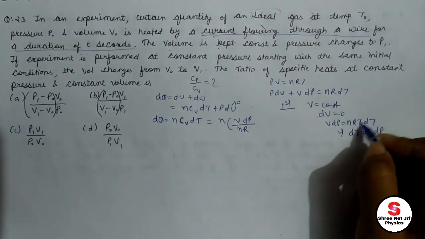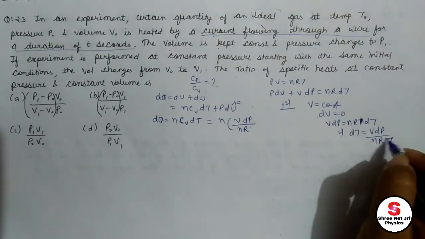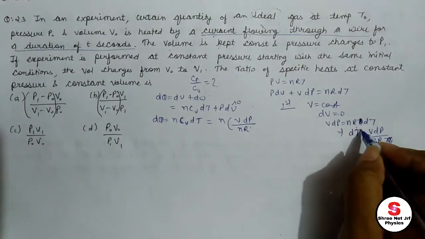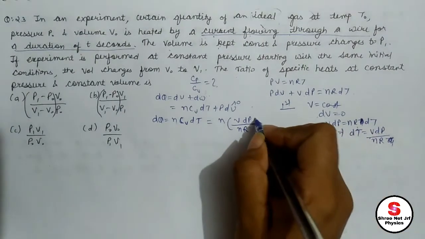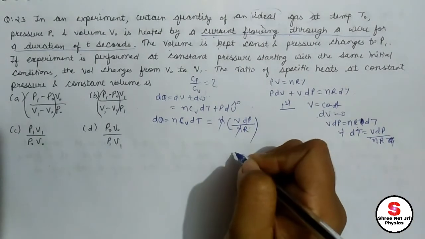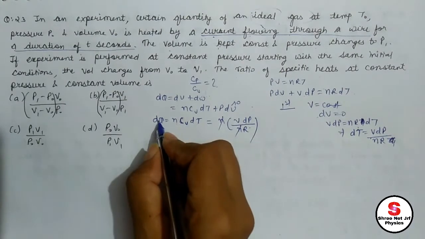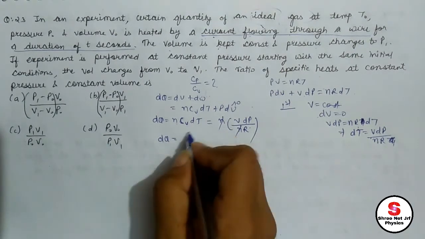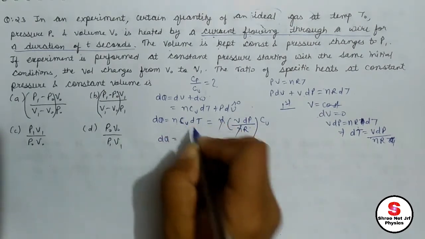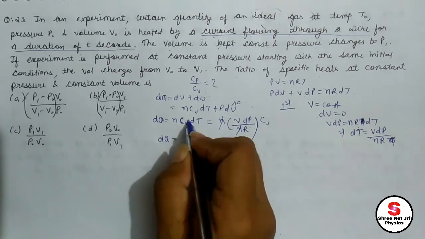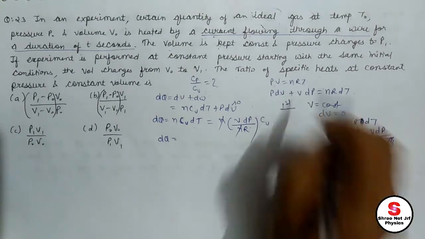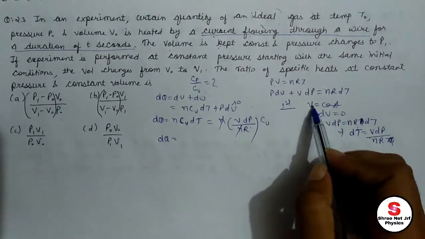Sorry, I differentiated T, so T will not remain, obviously. Just use it from here. So dT equals VdP divided by nR. Substitute here, and n cancels out. So dQ is equal to what here? dQ equals nCv dT, n is as such, Cv is as such. We just substitute the value of dT using our ideal gas equation and applying the condition of constant volume.